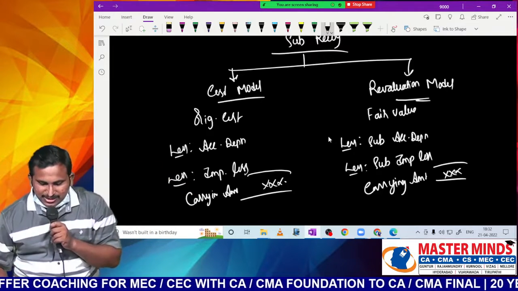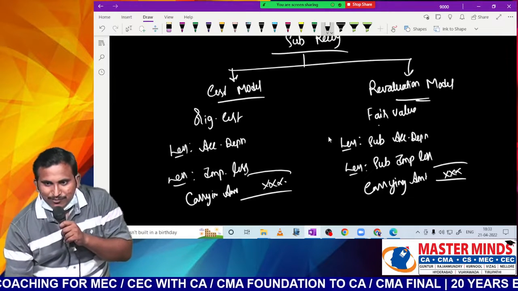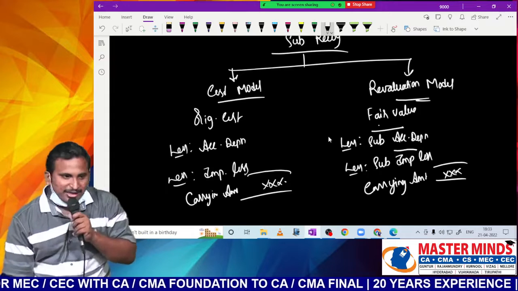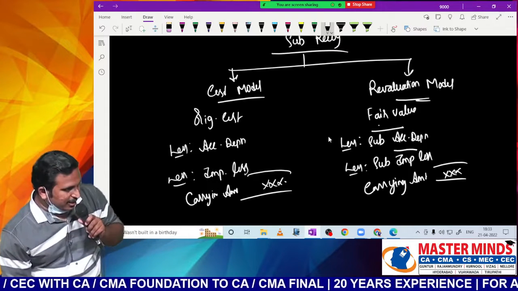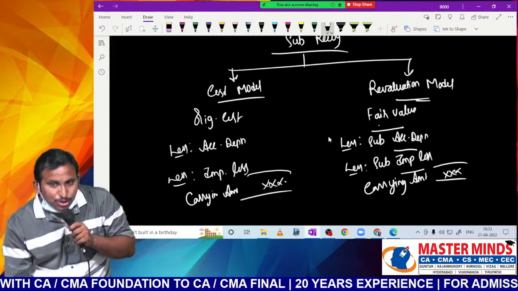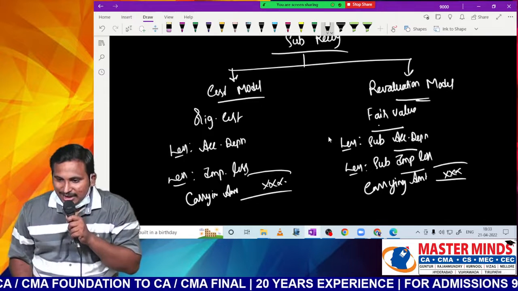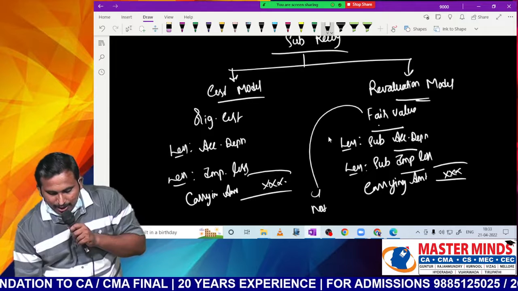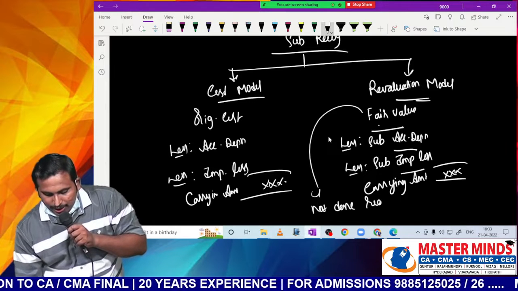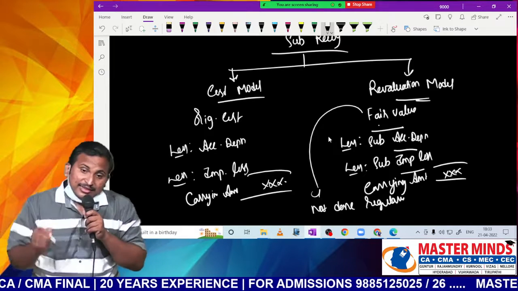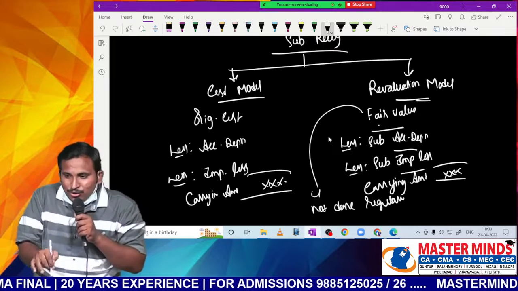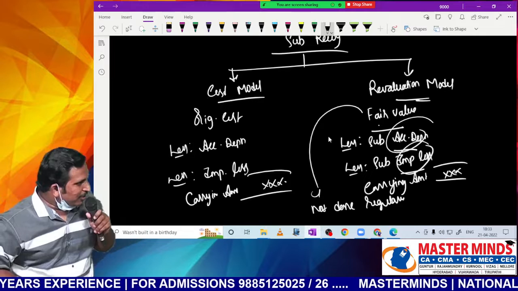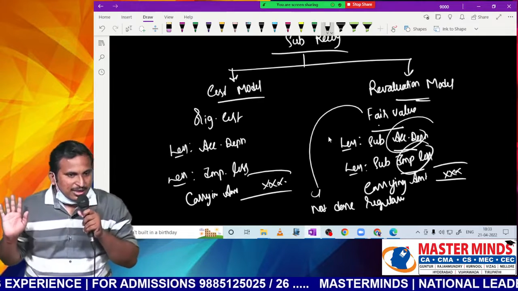So at that time you might have recorded some fair value. After that date, any accumulated depreciation and any impairment loss is to be reduced to find today's carrying amount. Because fair value is not determined regularly, it may be done on any particular date. On that day, what is the fair value? From that date onwards, what is the accumulated depreciation and the impairment loss? If we reduce it, we will get the values.